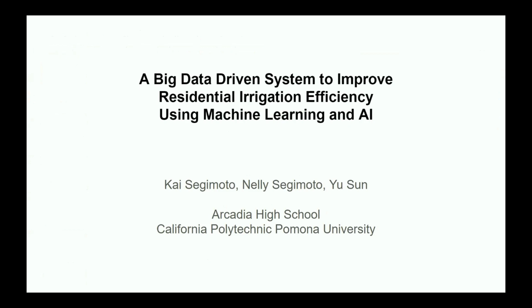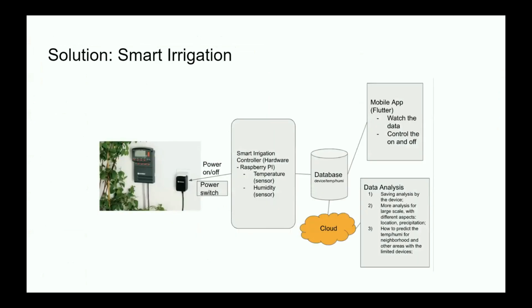I'll be presenting on a big data-driven system to improve residential irrigation efficiency using machine learning and AI. As many of you may know, California has been in a severe drought for decades now.